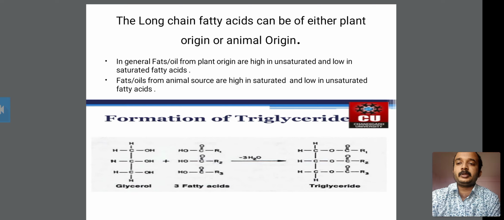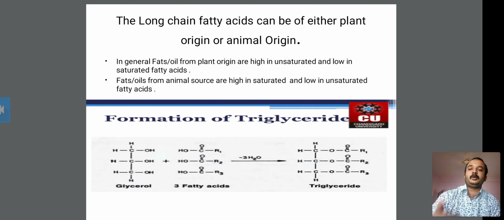In the chemistry of soap, the long chain fatty acid can be of either plant origin or animal origin. In general, fats and oils from plant origin are high in unsaturated and low in saturated fatty acids.